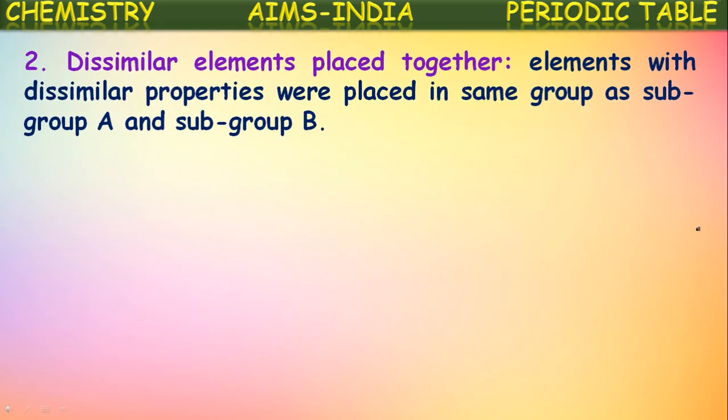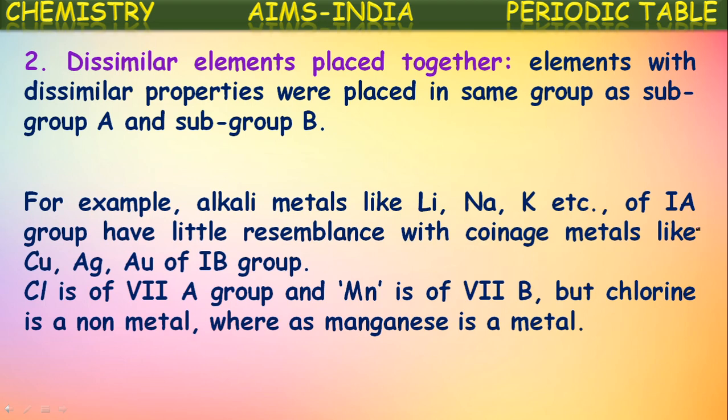One more limitation: dissimilar elements placed together. There is one more confusion. Elements with dissimilar properties are placed in the same group as subgroup A and subgroup B. For example, alkali metals like lithium, sodium, potassium of group 1A have little resemblance with the coinage metals like copper, silver, gold of group 1B.